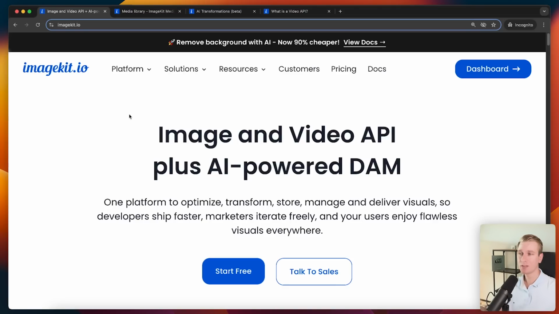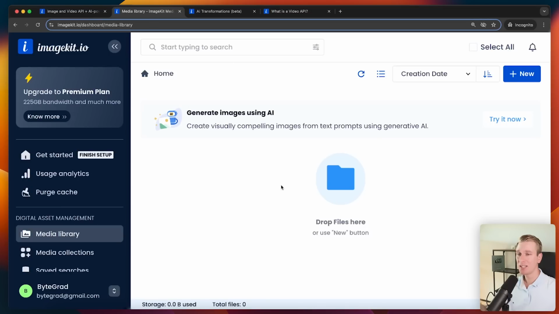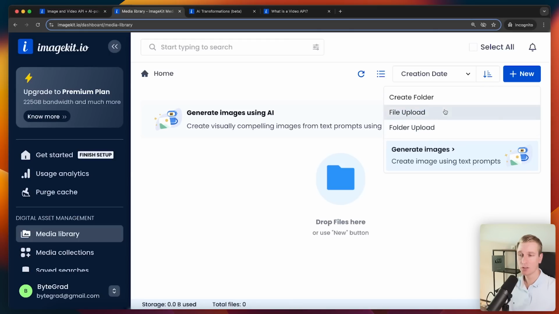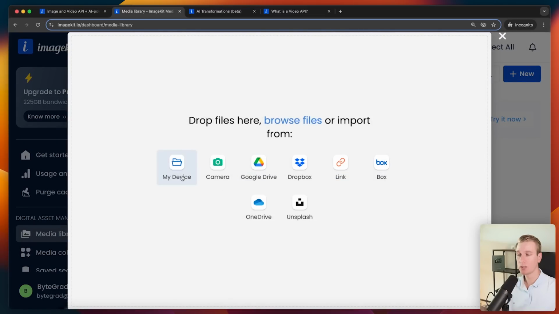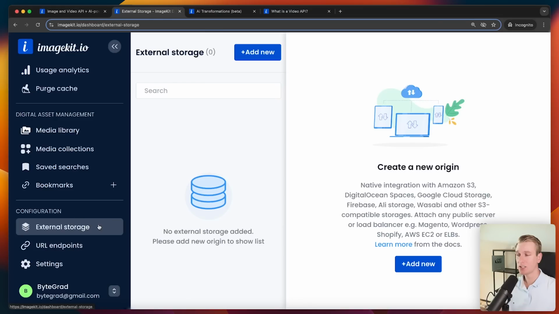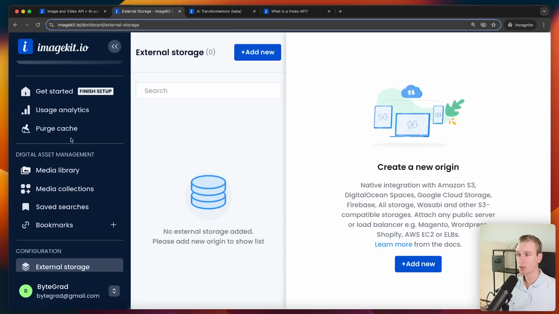They have a very easy platform to upload my assets and manipulate them, deliver them in an optimized manner. So what I can do, for example, is here in the dashboard or also programmatically through their API, I can upload the asset. So if I have an image on my website, for example, I can add that here. I can actually upload it from different sources, not only my own computer, also these other sources where you already may have your asset. You may actually also want to get them from external storage. So if you already have something there, you can just connect that, no problem.